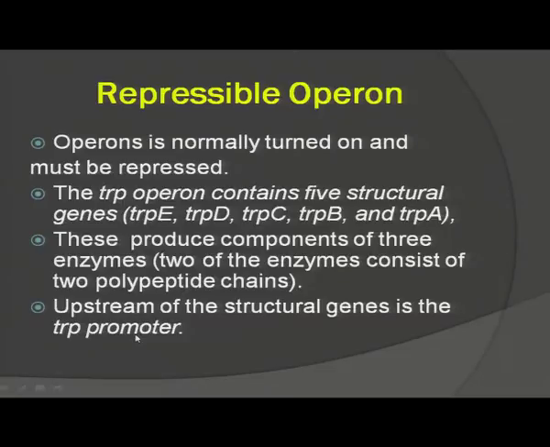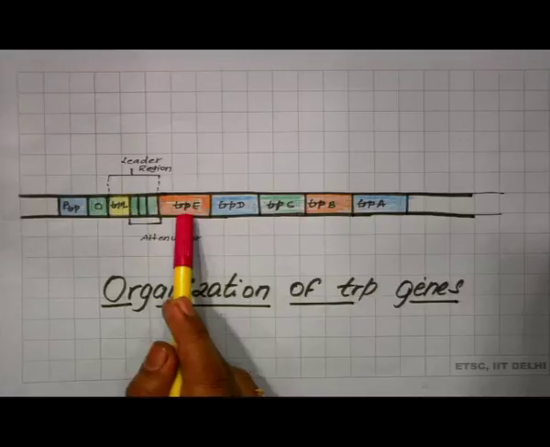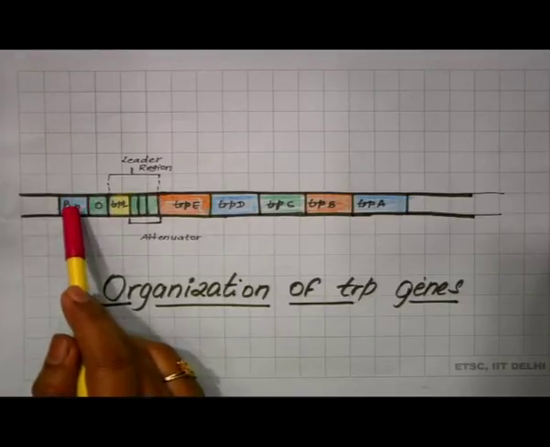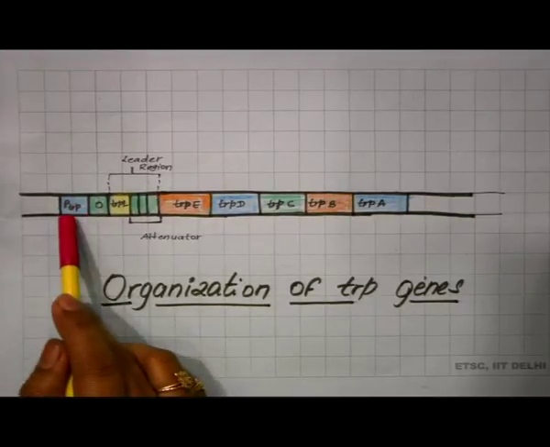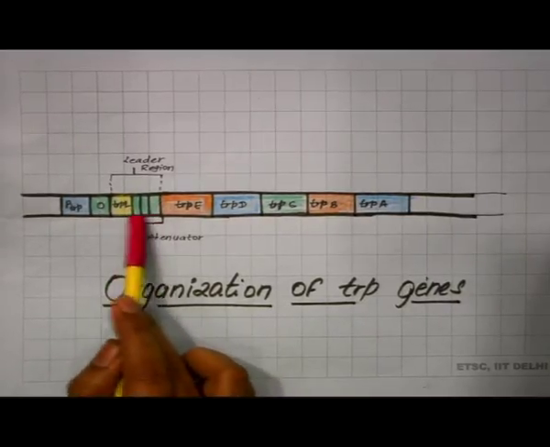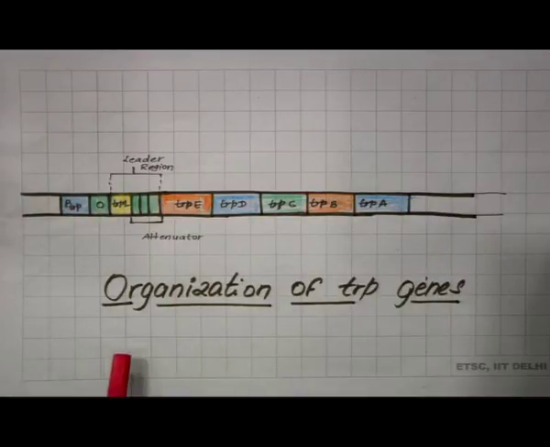So, you can see the organization of the Trp operon here in the diagram. These are the structural genes TrpA, TrpB, TrpC, TrpD and TrpE. Upstream of these structural genes is the promoter, and downstream of this promoter is the operator. These are the leader region and these are the attenuator region. We will learn the detail of this attenuator later in the session. So, this is how the genes are organized for Trp biosynthesis.